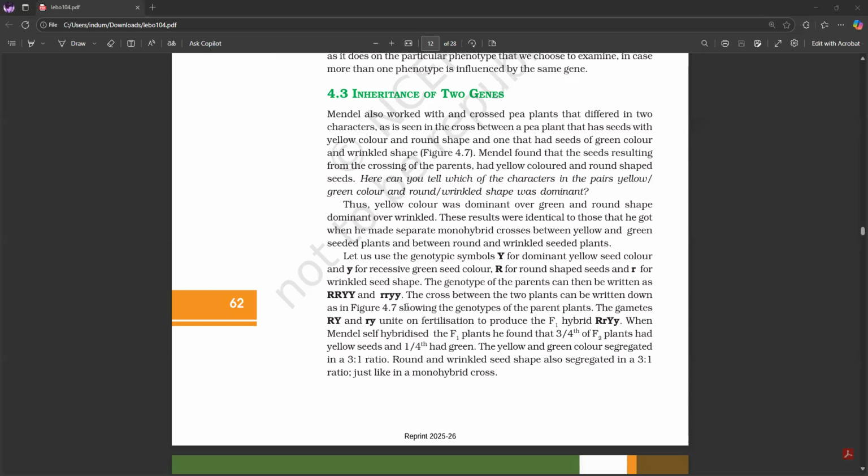These results were identical to those that he got when he made separate monohybrid crosses between yellow and green seeded plants and between round and wrinkled seeded plants. Let us use the genotypic symbols capital Y for dominant yellow seed color and small y for recessive green seed color, capital R for round shaped seeds and small r for wrinkled seed shape. The genotype of the parents can then be written as capital R capital R, capital Y capital Y, and small r small r, small y small y. The cross between the two plants can be written down as in figure 4.7.